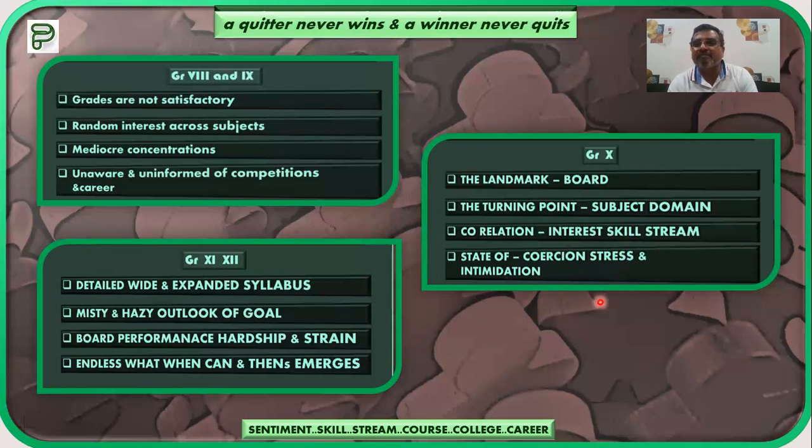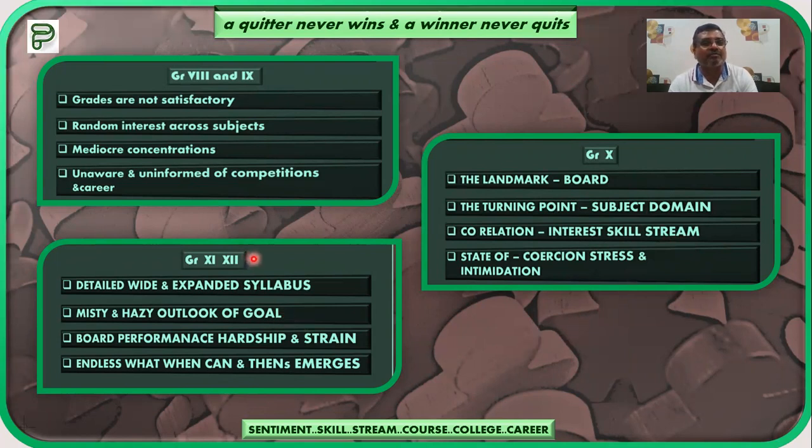So be calm, be very careful, and be very realistic in taking the decision. We are there to help you, don't worry. We will help you in identifying your interest, in identifying the proportionality between interest and skill, and accordingly the recommendations can be given to you, so that you can be very comfortable.